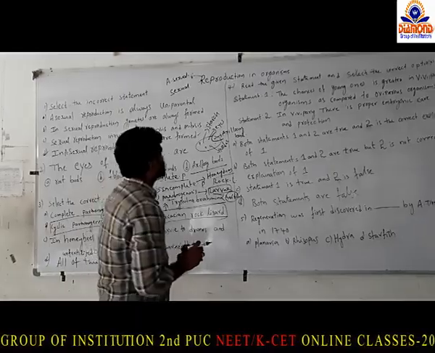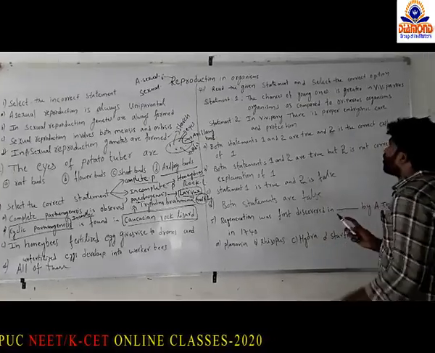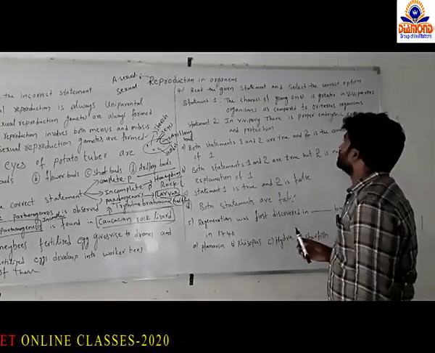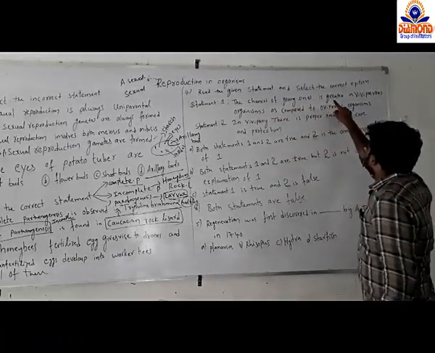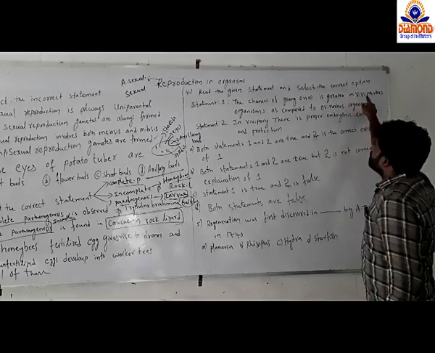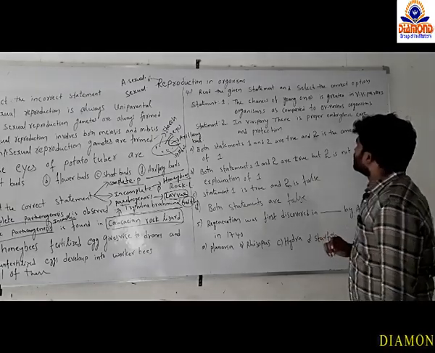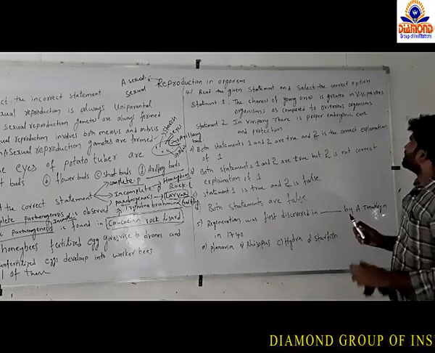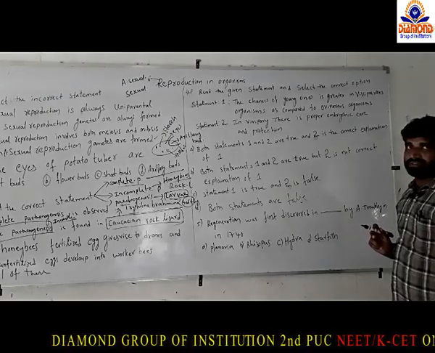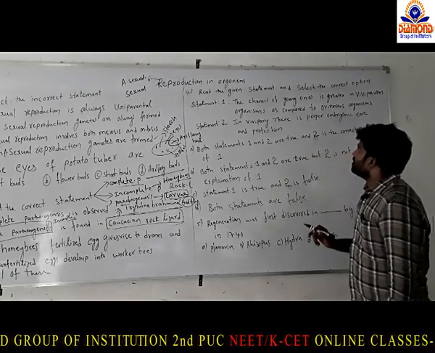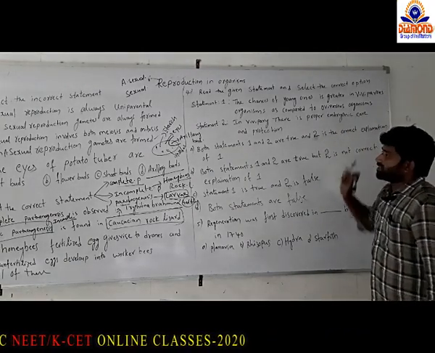And coming to the next question, read the given statements and select the correct option. In this question, two statements are given. Statement 1: the chances of survival of young ones is greater in viviparous organisms as compared to oviparous animals. And statement 2: in vivipary there is proper embryonic care and protection.